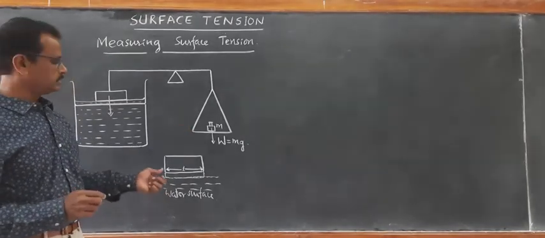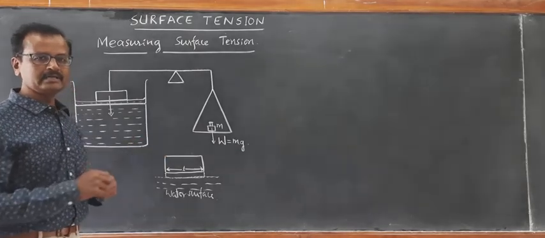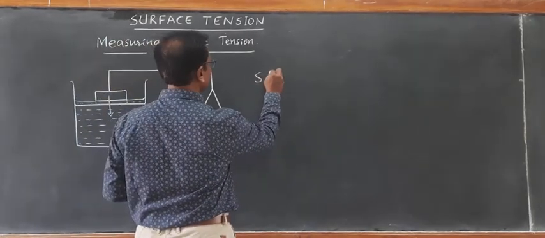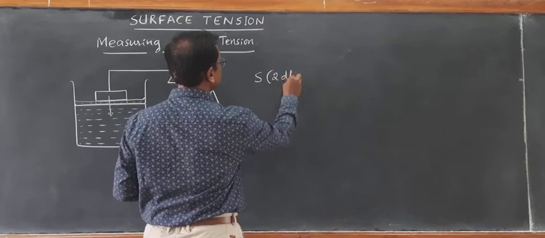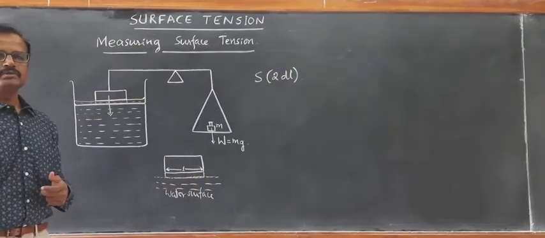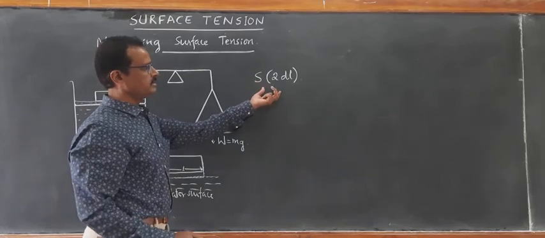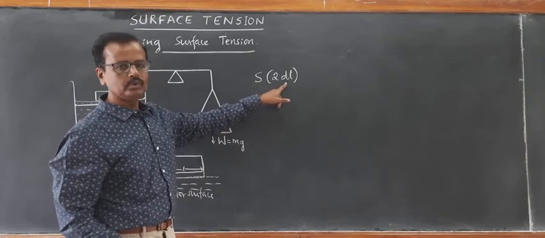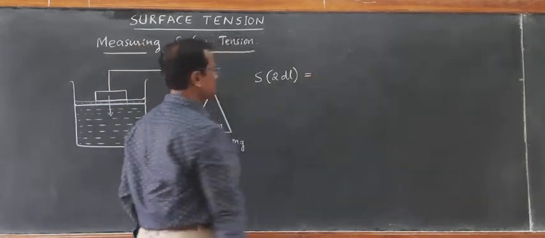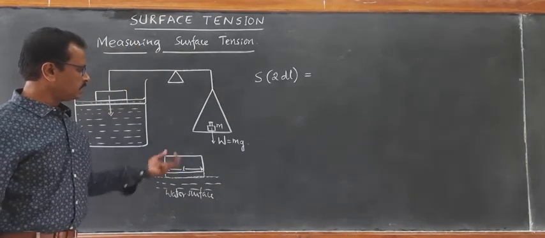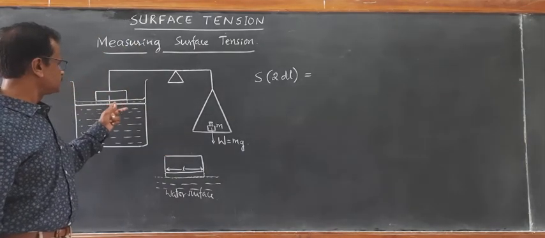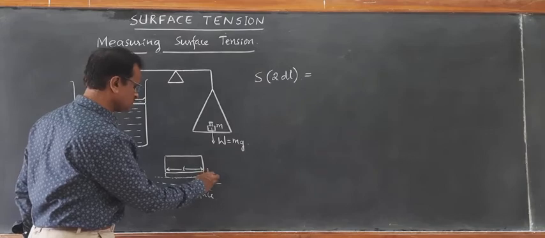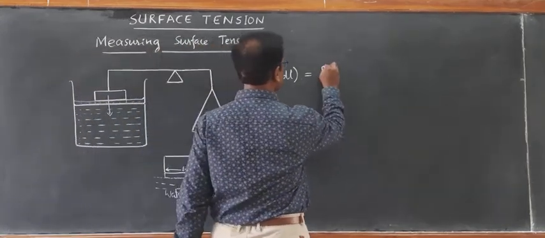Again, we can calculate the surface tension as we have done earlier. The additional work done in increasing surface area is S into 2dl, surface energy per unit area into 2dl, which should be equal to the work done that has displaced it through a small distance d. This is what we are taking now, distance d. That is given by force into displacement.